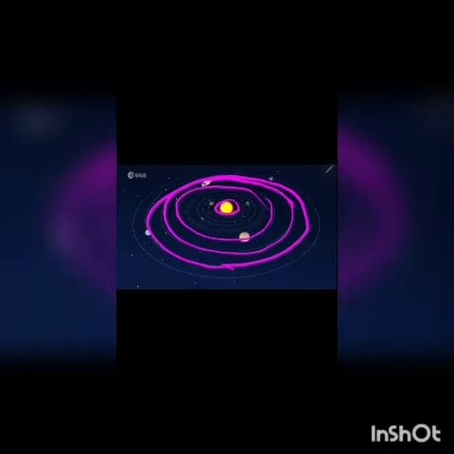So the planets about which we know are 8 planets, and all the planets have their moons also, and all these planets are revolving around the sun. Now see, if you look at this, this is the sun and all the planets are revolving around the sun, okay?